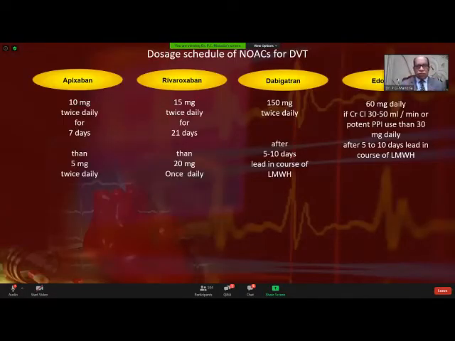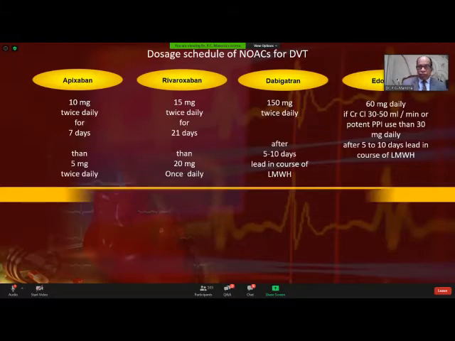These are the dosage schedules. Apixaban 10 milligram twice daily for 7 days, and then 5 milligram twice daily. Rivaroxaban 15 milligram twice daily for 21 days, and then 20 milligram once daily. And if you are using dabigatran, 150 milligram twice daily after 5 to 10 days of LMWH. It cannot be used directly.